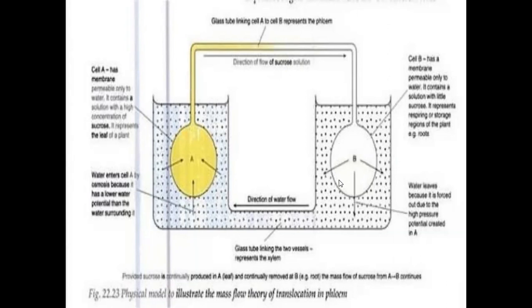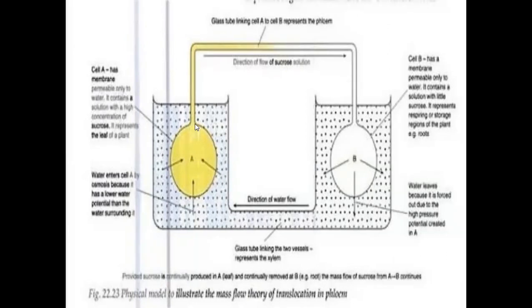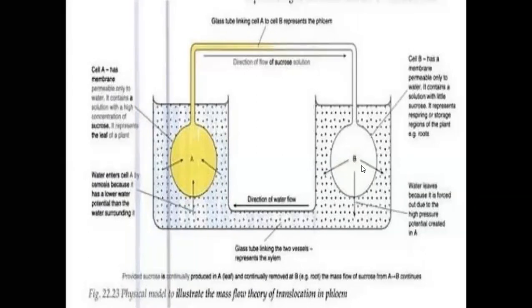Based on this experiment, Munch explained these four major parts. The A osmotic potential part is similar to leaf function. The leaf synthesizes food material, and in the leaf anatomy, high concentrations of sugar solutions are present. The phloem tissue is the C glass tube. The organic solutes move through the phloem and reach the storage parts or sink parts of the plant.